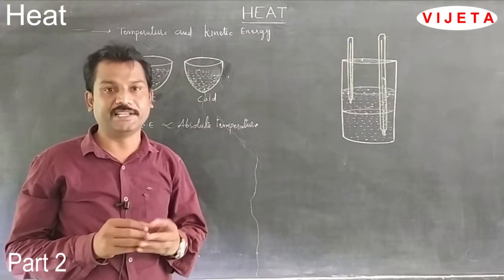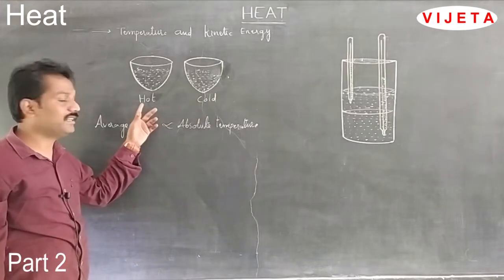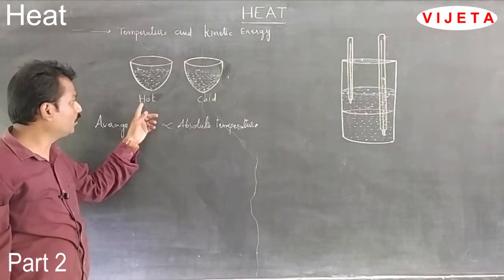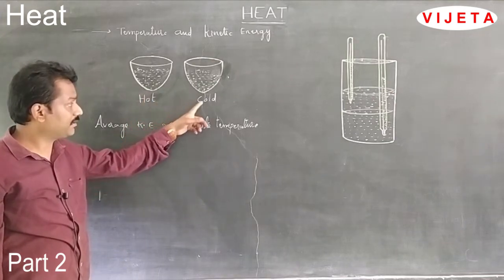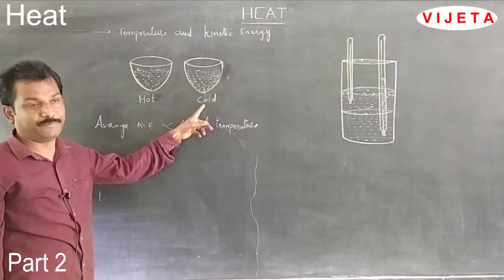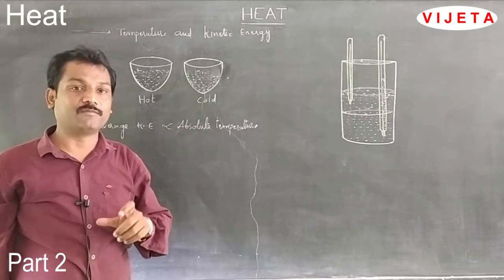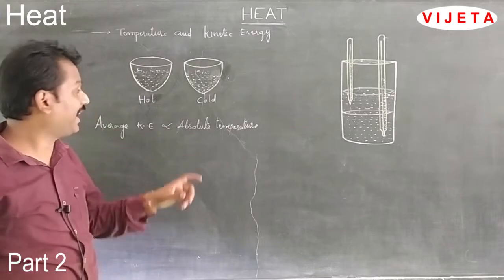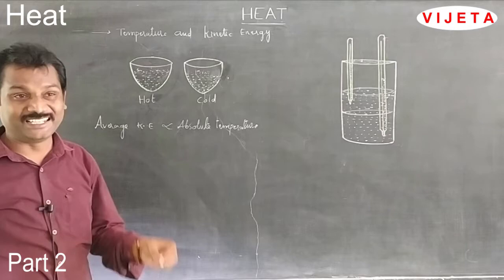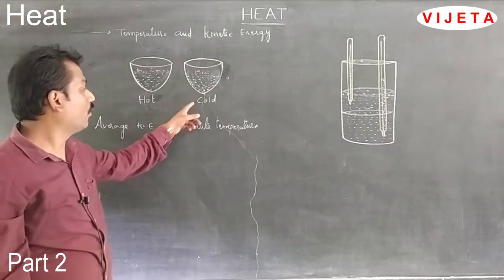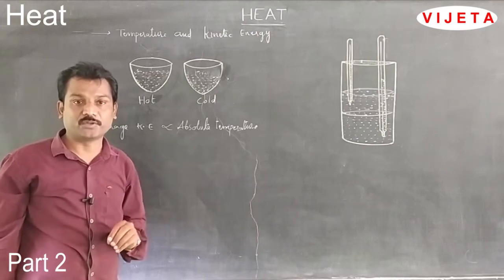Jiggling means spreading, that means random motion. We can observe the jiggling of food color in the two bowls, the hot one and the cold one. But if we observe keenly, the jiggling or random motion of the food color is high in the case of the hot water bowl. It is low in the cold water bowl. But why is there this random motion?